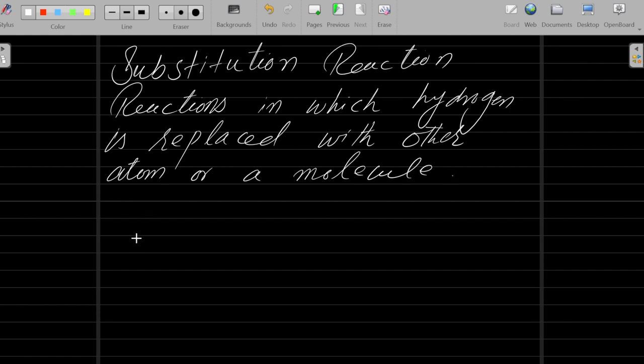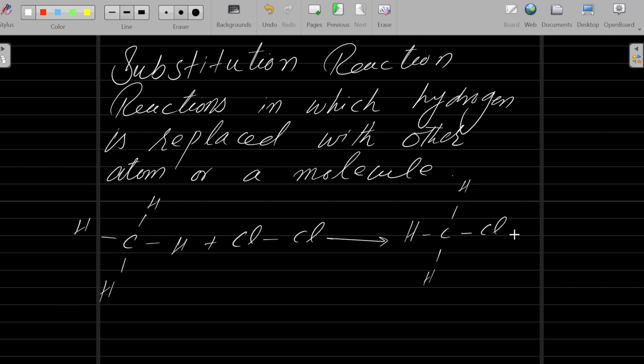So in alkanes, for example, you have CH4, methane. You have a chlorine Cl2 molecule. So you are substituting a hydrogen with chlorine. The other product will become HCl, hydrogen chloride. So in this reaction you can see you are substituting this hydrogen with this chlorine. Just like this, you can replace all these hydrogens one by one.